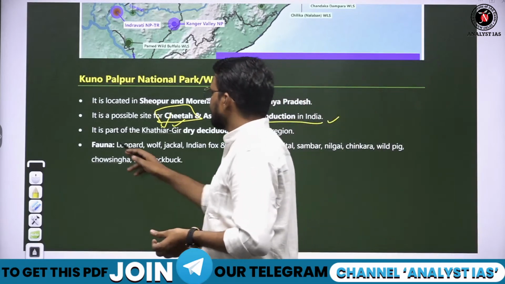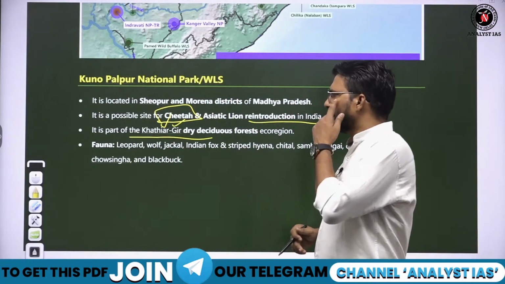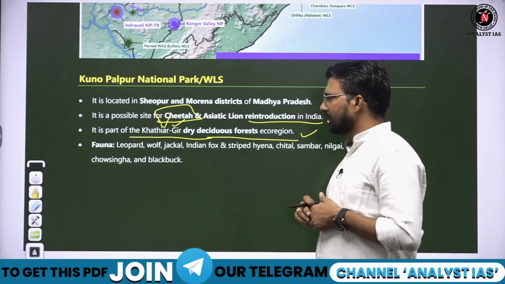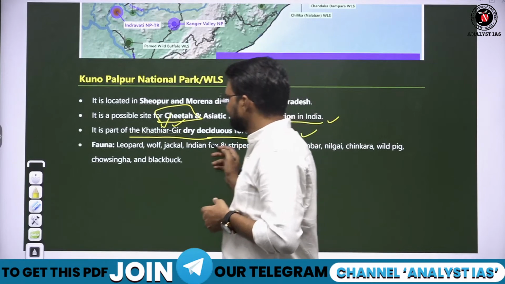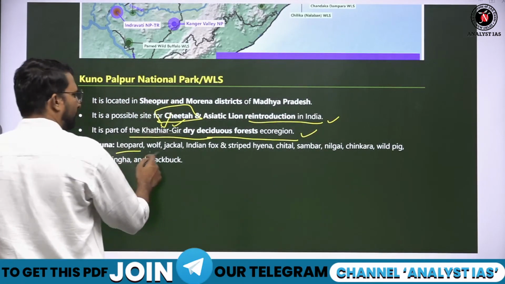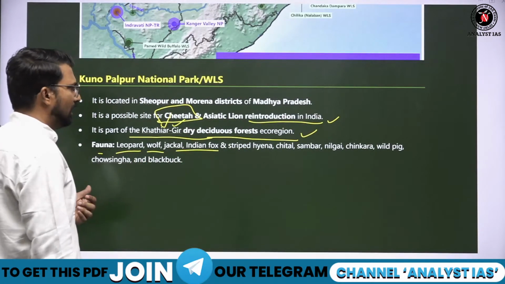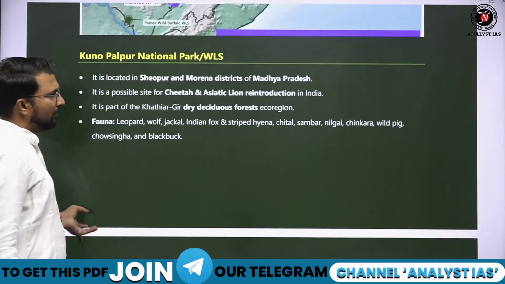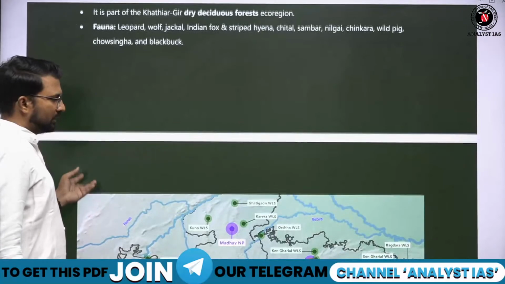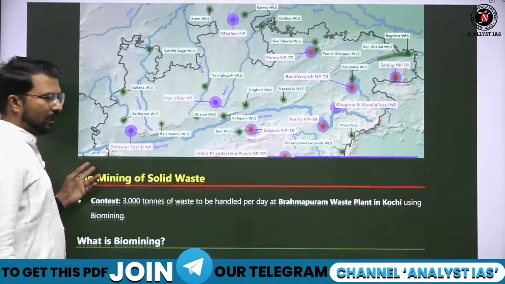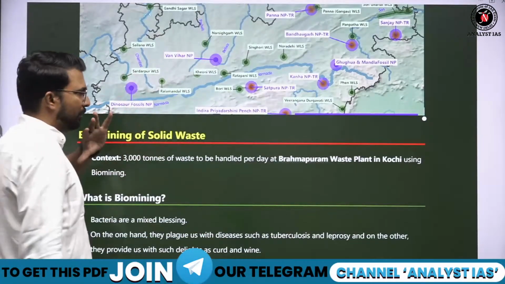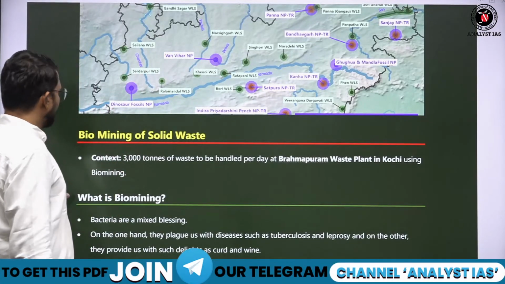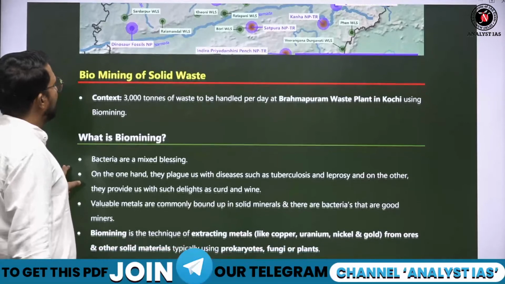It is a part of the Kathiawar Gir dry deciduous forest ecoregion. Fauna here: leopard, wolf, jackal, these are all found basically, and two big cats, tiger and cheetah. And cheetah is different from the tiger, remember. Cheetah की body पे spot होते हैं, gold spot होते हैं. So cheetah यहाँ पे introduce किए गए.